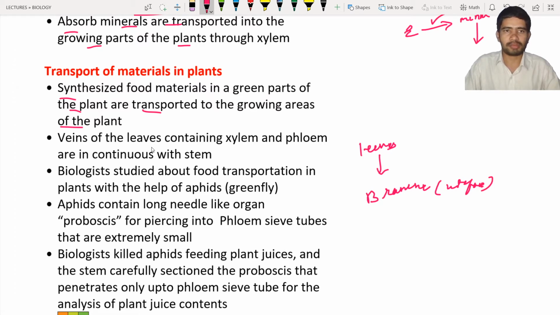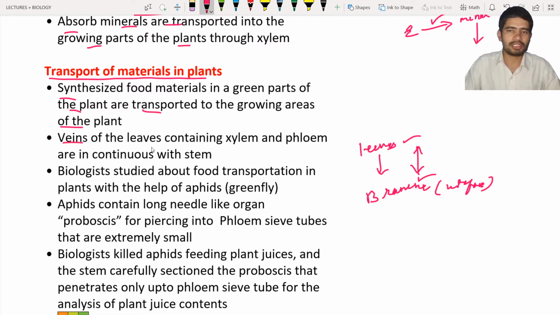This is the main purpose of the transport of materials. Transport of materials means that especially the food materials are transported in the plant from the synthesizing area to the utilizing area. Such kind of transport is known as transport of materials in plants.